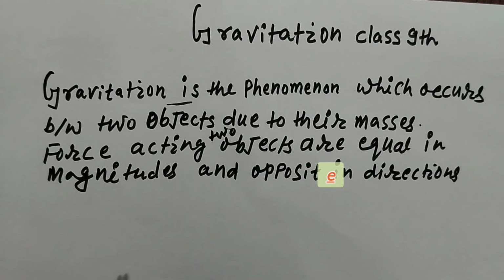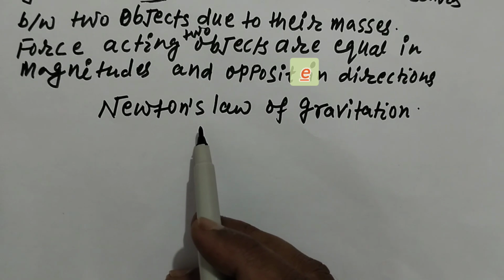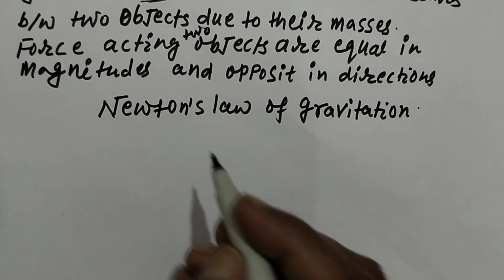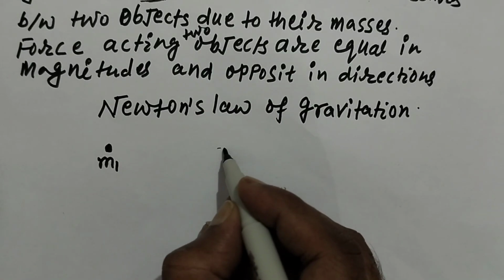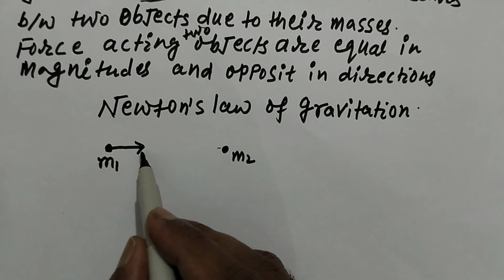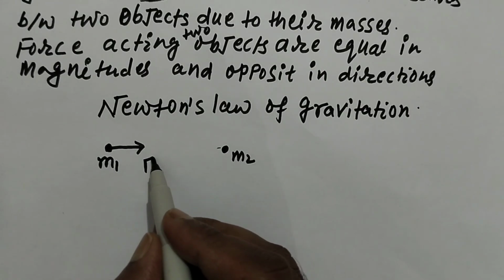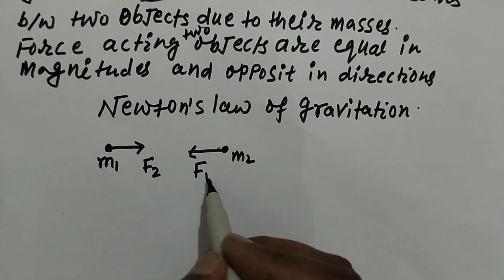Now write. According to Newton's law of gravitation, the forces of attraction acting between two point masses are equal in magnitude and opposite in direction. These two forces act on different objects. For example, if we have a point mass m1 and another point mass m2, then m1 will be attracted by m2 by force f2 and m2 will be attracted by m1 by force f1.